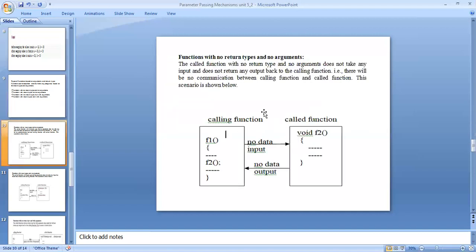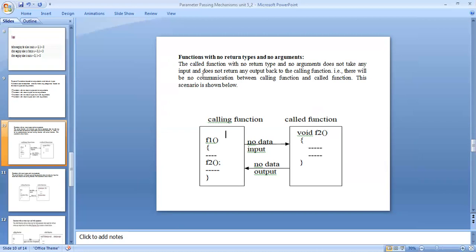First one, function with no return type and no arguments. The called function with no return type and no arguments does not take any input and does not return any output back to the calling function. There will be no communication between the calling function and the called function.